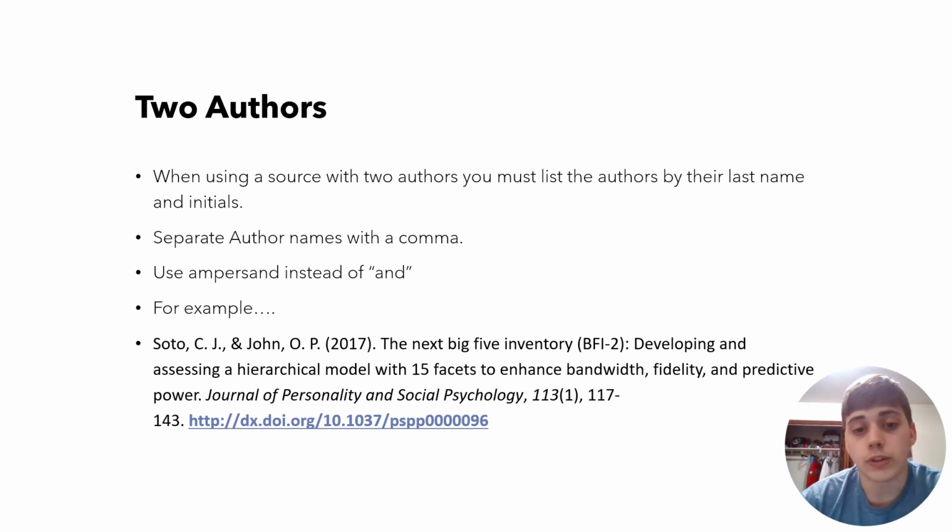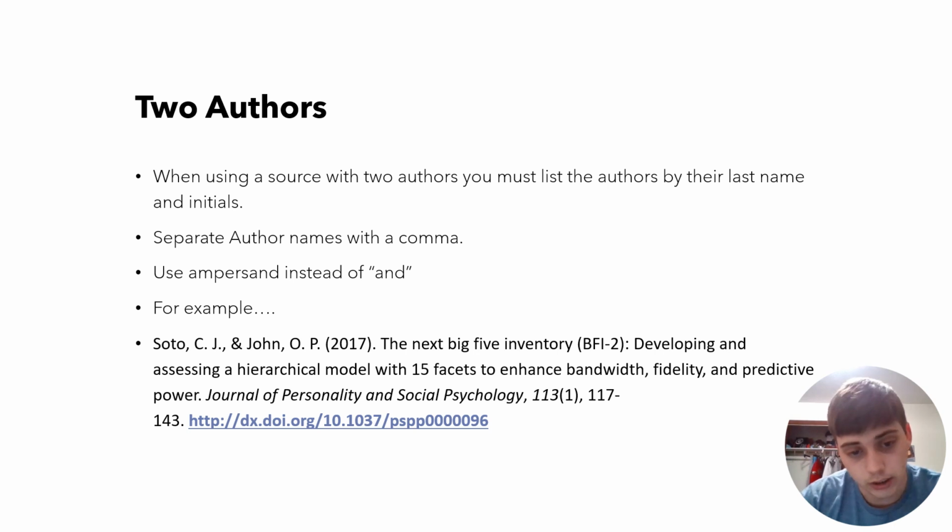When using a source with two authors, you must list the authors by their last name and then initials. You separate the author names with a comma. Use an ampersand instead of the word and. For example, this is the example that Purdue OWL uses.